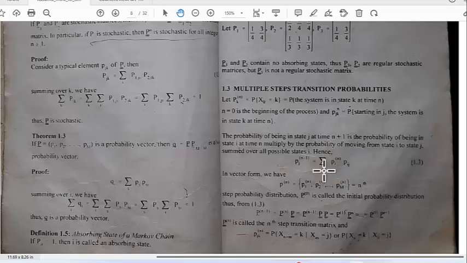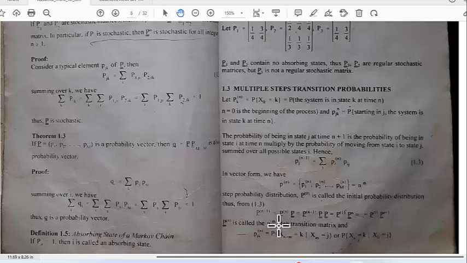Now, in fact, this is just matrix multiplication. Let's write this P super n as a vector in which each component gives the probability of being in each different state. So this is the nth step probability distribution. So this equation 1.3 actually says that to get the n plus 1 step probability distribution, you multiply the vector nth step probability distribution times the transition matrix. Notice the single underline for the vector and the double underline for the matrix.